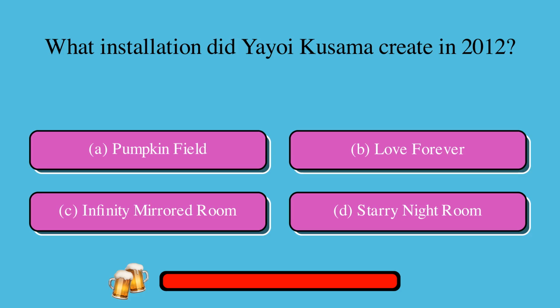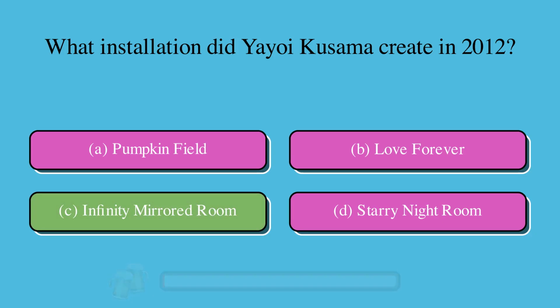What installation did Yayoi Kusama create in 2012? A. Pumpkin Field, or B. Love Forever, or C. Infinity Mirrored Room, or D. Starry Night Room? The correct answer is C. Infinity Mirrored Room.